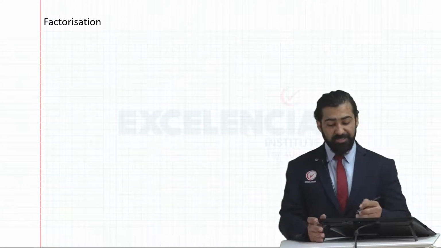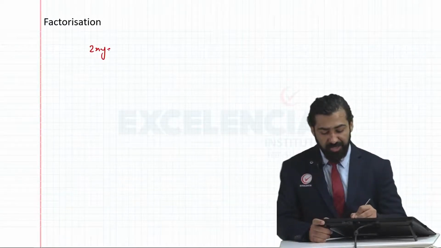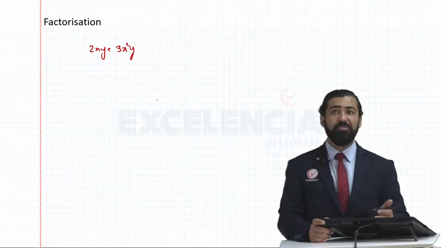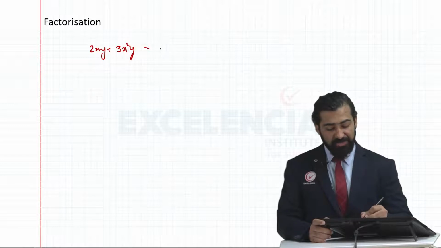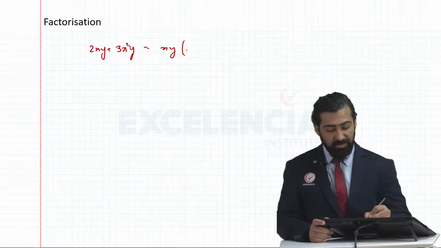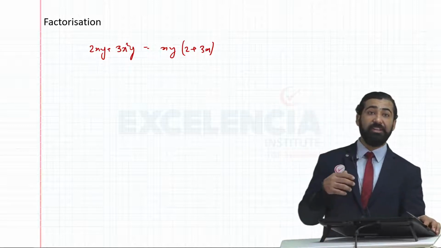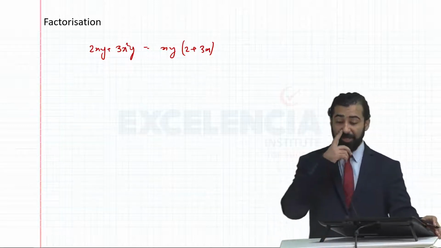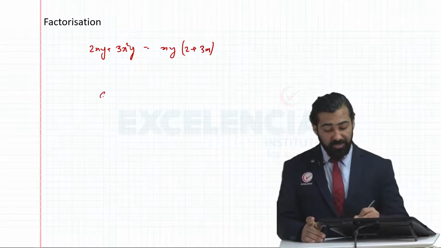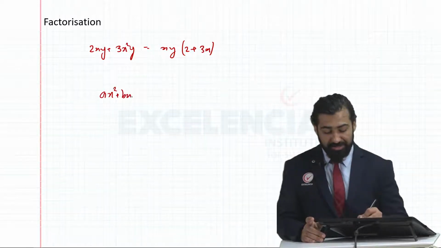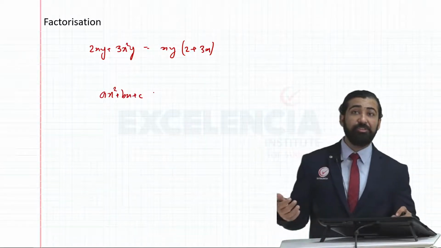In factorization, we studied, suppose I've got 2xy plus 3x square y. You take out whatever is common to both of them. xy is common to them, so you take xy common, you'll be left with 2 plus 3x. Similarly, you learnt factorization for quadratic polynomials. Now, for a quadratic polynomial, suppose I've got ax square plus bx plus c, you generally do